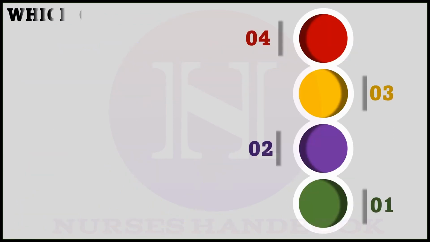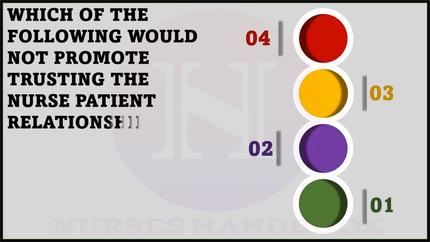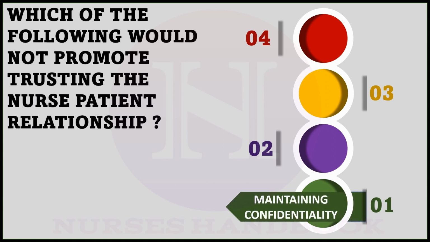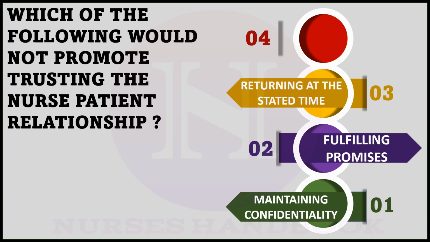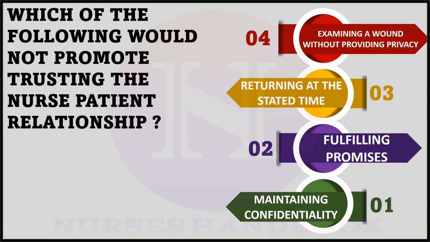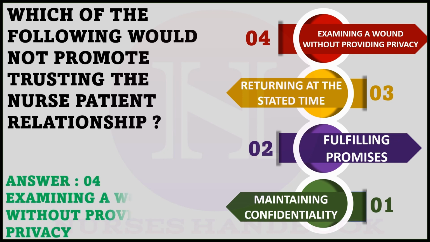Question number 2. Which of the following would not promote trusting the nurse-patient relationship? Option 1. Maintaining confidentiality. Option 2. Fulfilling promises. Option 3. Returning at the stated time. And option 4. Examining a wound without providing privacy. And the correct answer is option 4. Examining a wound without providing privacy.